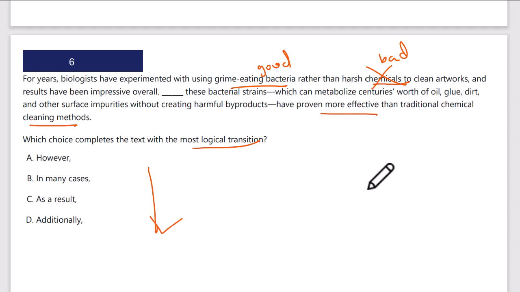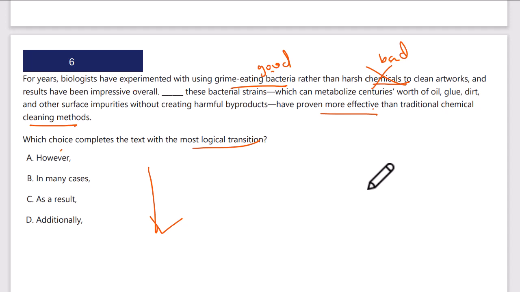So this is emphasizing the point, right? It's not an additive point, but it's continuing the point that for years they've used bacteria, not chemicals, with good results. And they kind of explain these results. They can metabolize such and such, and that's proven more effective than traditional chemical.